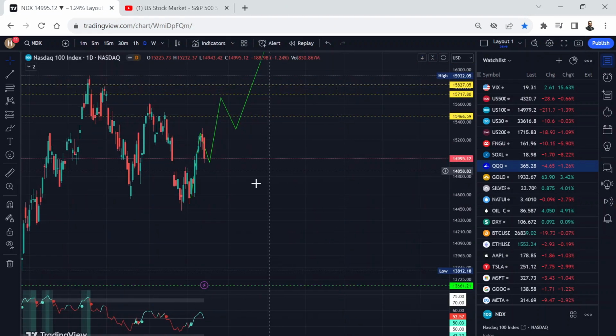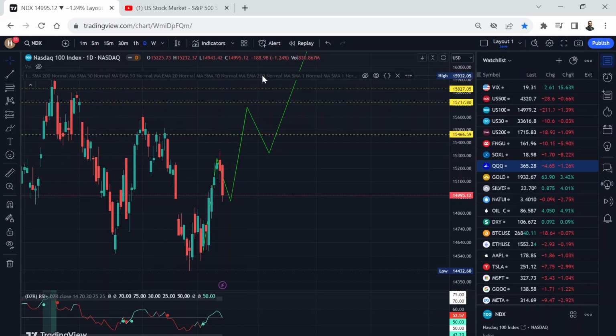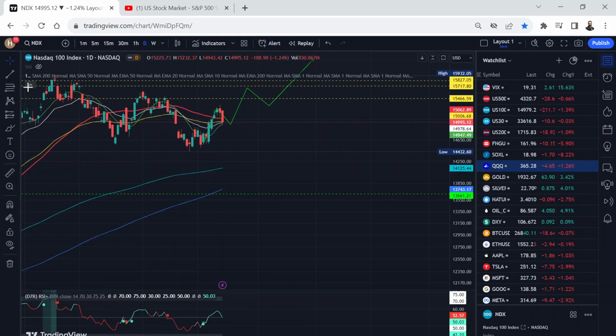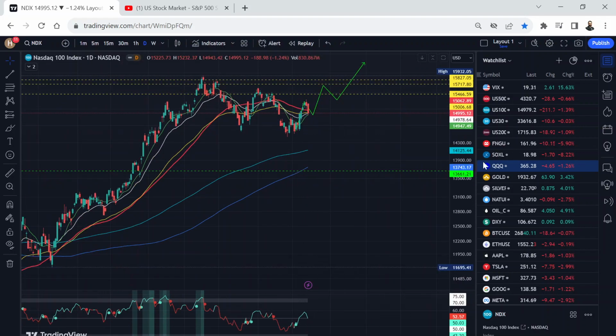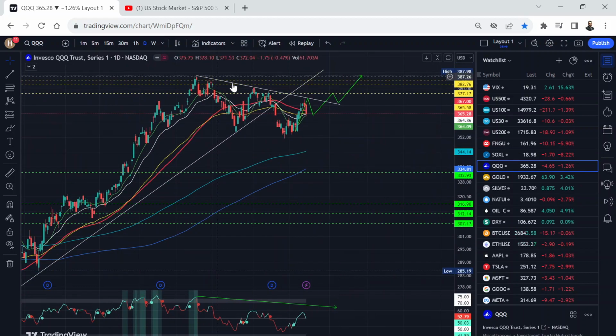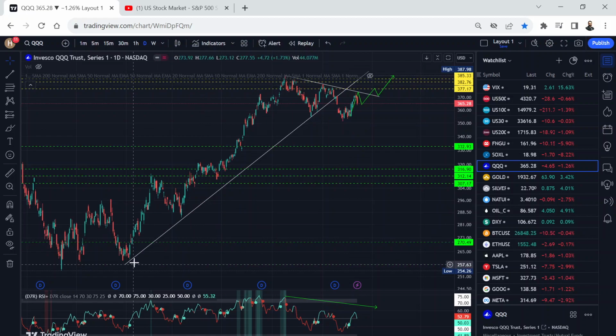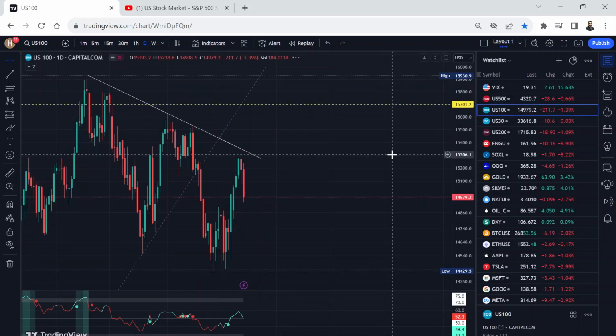Do not be too bearish. This pullback is expected as per the seasonality chart. And yeah, everything is looking good. I'm bringing back my indicators, and these are the levels I'm looking for new all-time highs. On triple Qs, which is the cash index, you can see there's also this trend line. You can see this trend line. We broke it, and now we are facing this resistance exactly on this trend line. And actually, it's very clear on US 100.